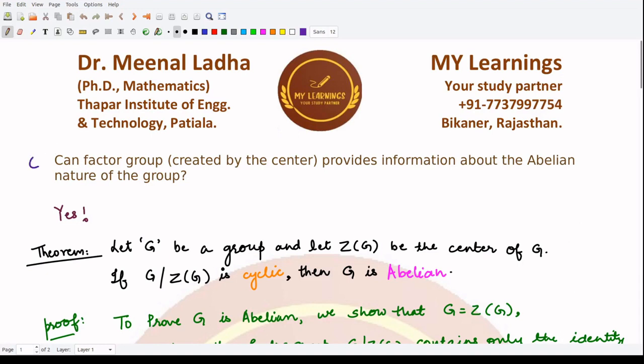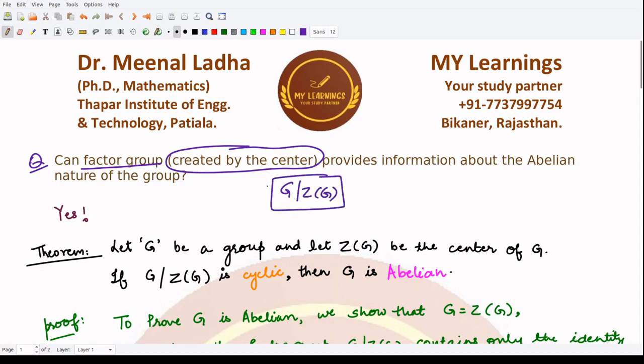In this video, I pose to you this question: can factor groups which are created by the center, so that means we are taking the subgroup as the center of the group itself, and the factor group formed by this, does this group provide any information about the abelian or non-abelian nature of the group? So the answer is yes, it does provide us the information.